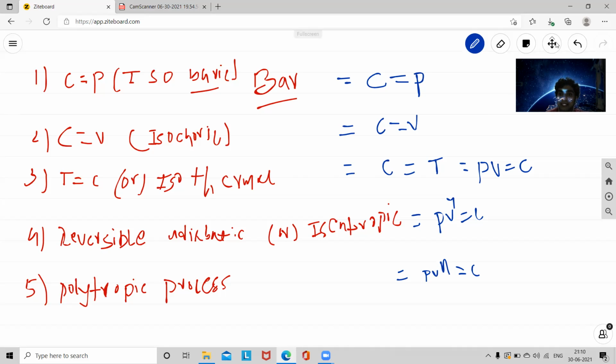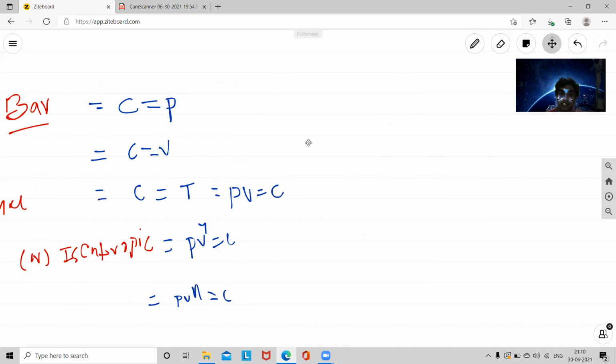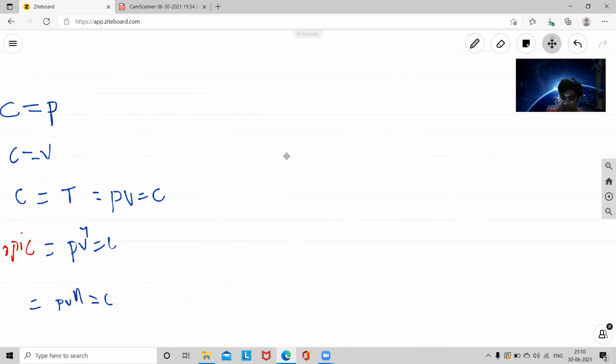Later we will discuss various works like shaft work, mechanical work, thermal work, and electrical work. Right now I just want to give the formula: W is equal to ∫PdV.